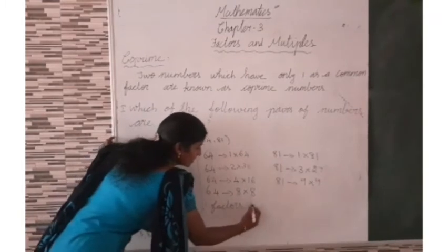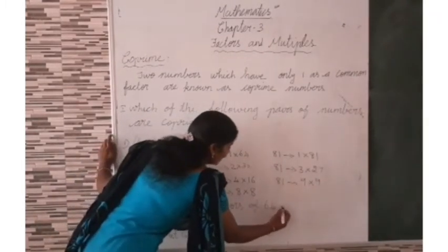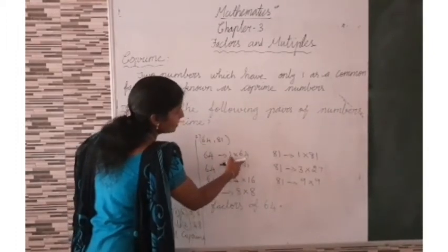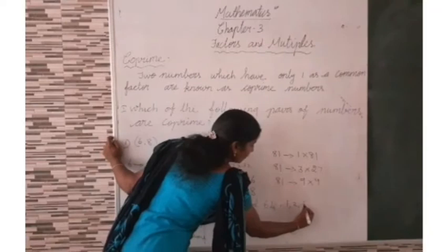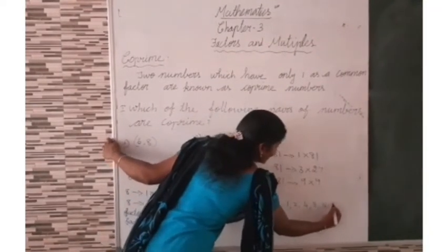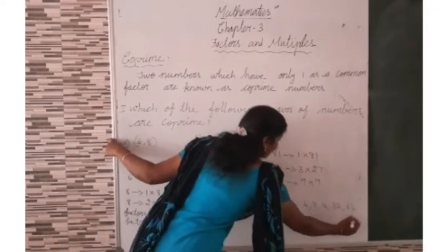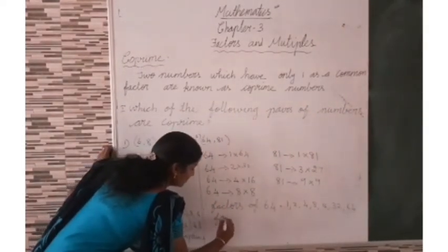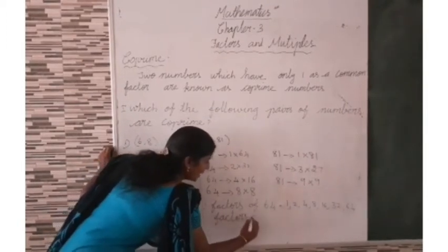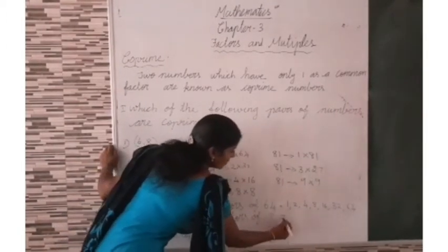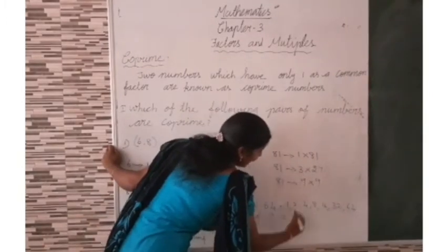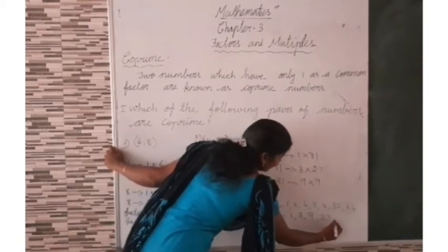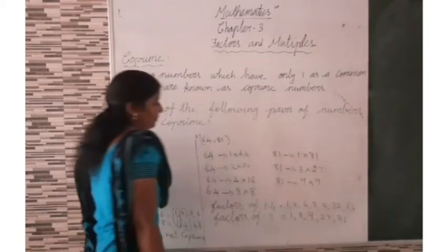Therefore, the factors of 64 are 1, 2, 4, 8, 16, 32, then 64. Then the factors of 81 are 1, 3, 9, 27 and 81.